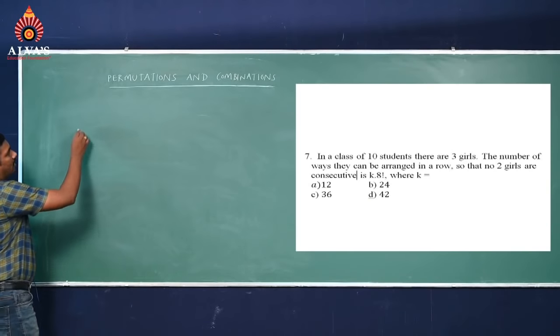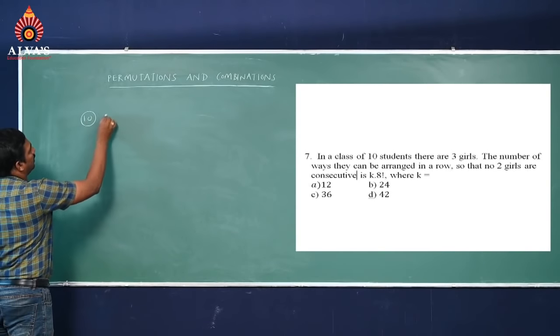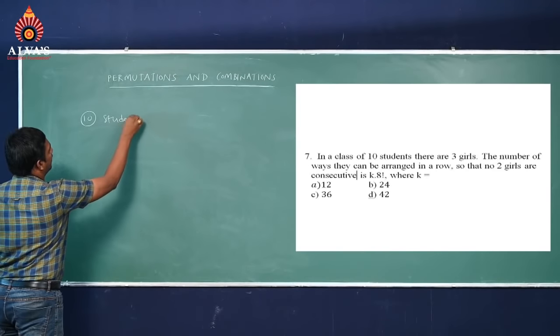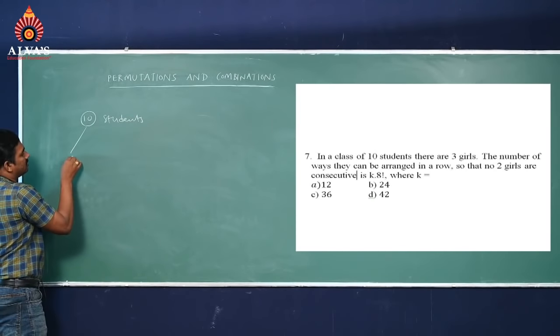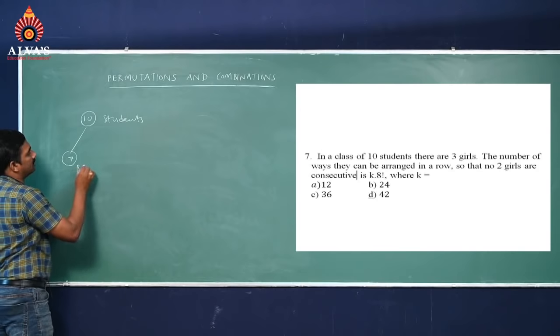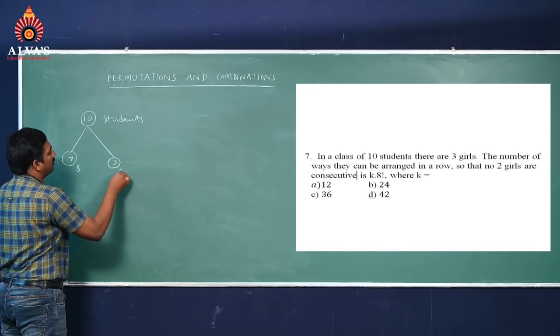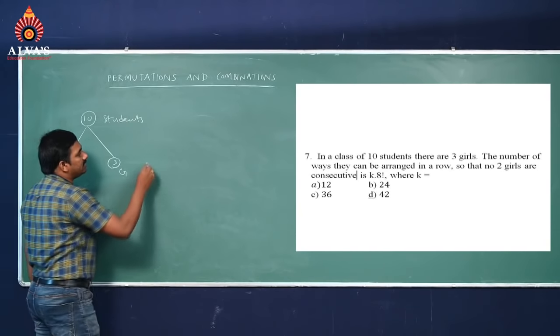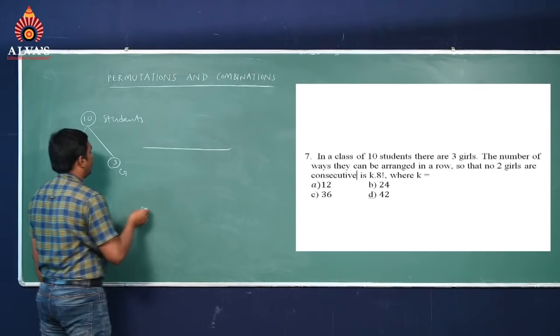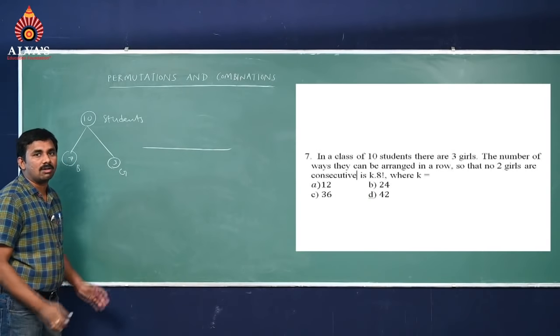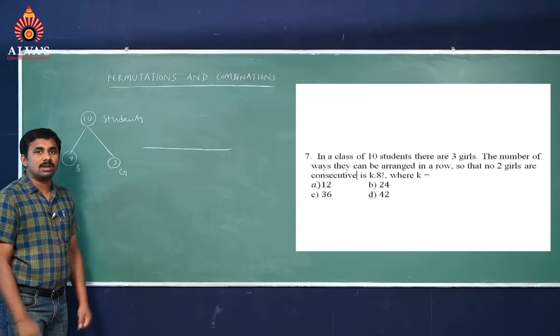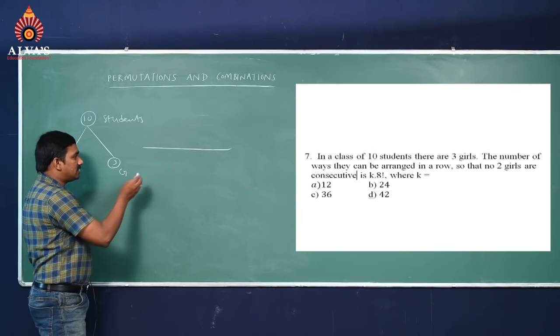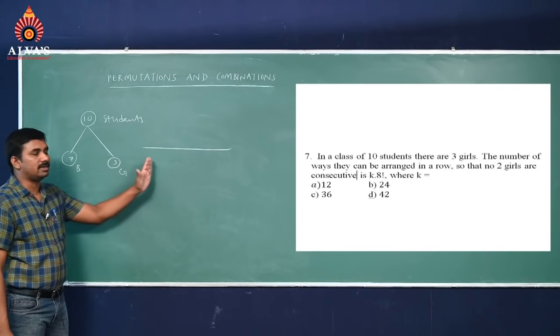So in a class we have a total of 10 students: 7 are boys and 3 are girls. By arranging them in a row, no 2 girls are consecutive. No 2 girls consecutive means first we have to arrange the boys in a row.